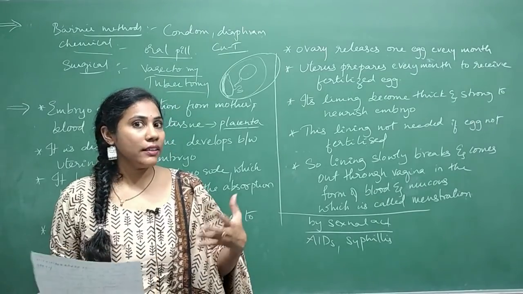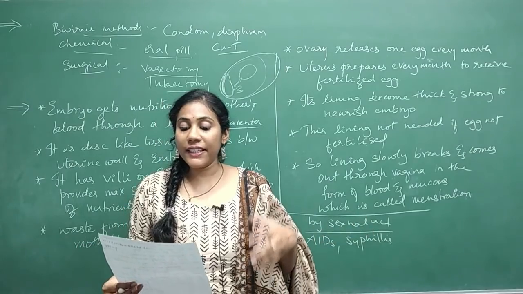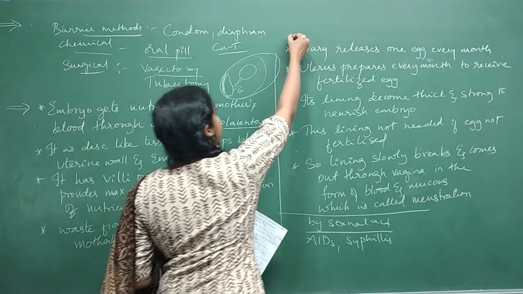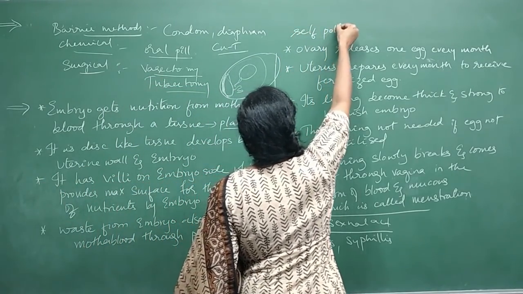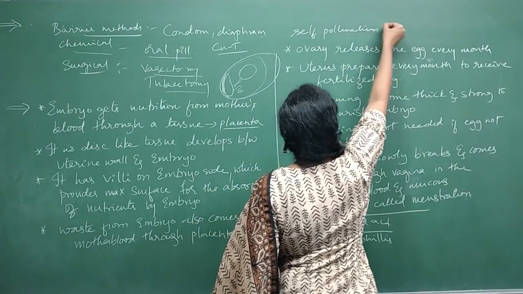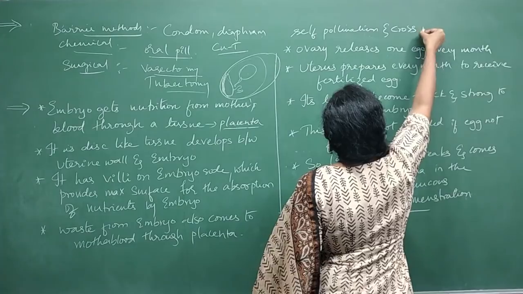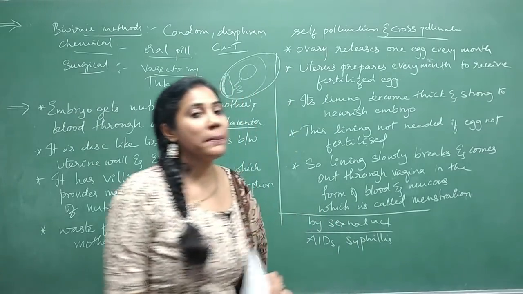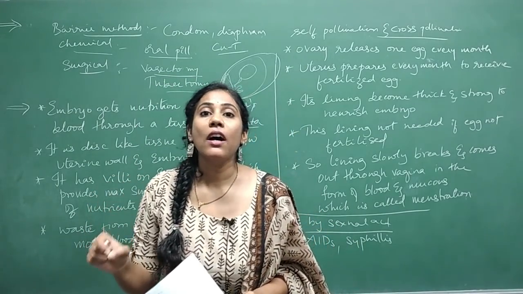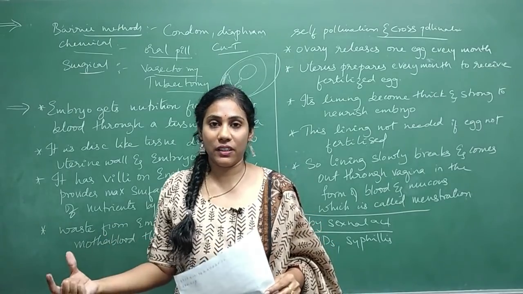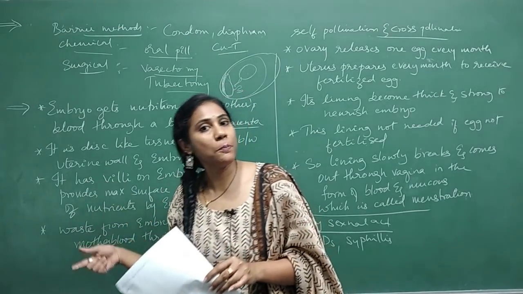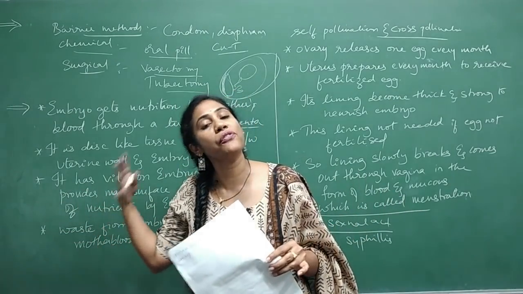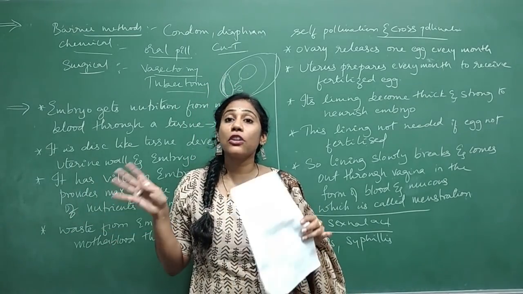And one more, the questions relating to plant reproduction. They may ask you the differences type. They'll ask you to write the differences between self-pollination and cross-pollination. So what do you mean by self-pollination and cross-pollination? Very simple question, right? Self-pollination means transfer of pollen grains onto the stigma in the same flower. Cross-pollination is the transfer of pollen grains from one flower to the stigma of another flower.